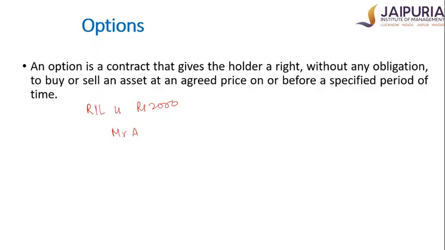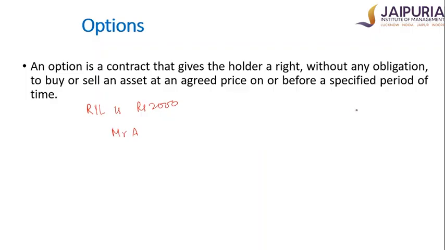So what Mr. A can do is buy a Reliance option. Maybe in the market there is an option available. There is another player. There is an option buyer, but obviously there has to be an option seller also.